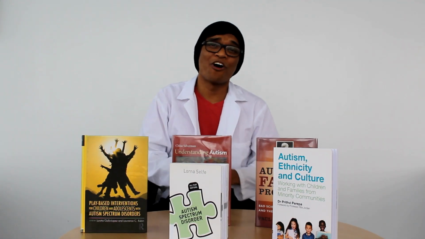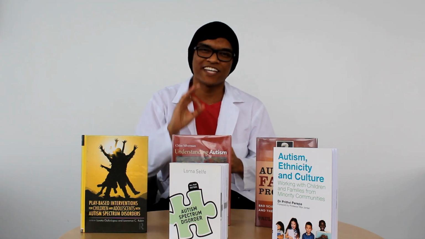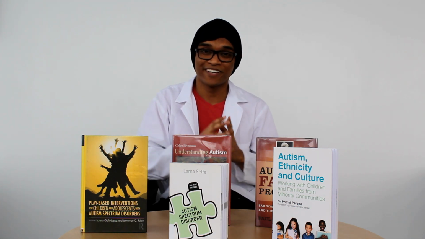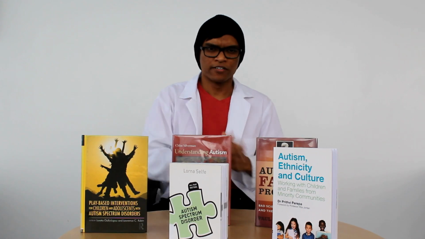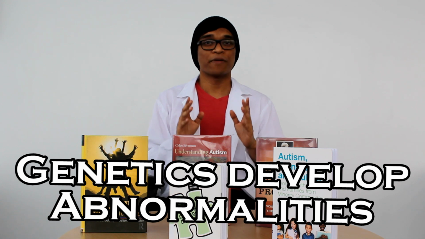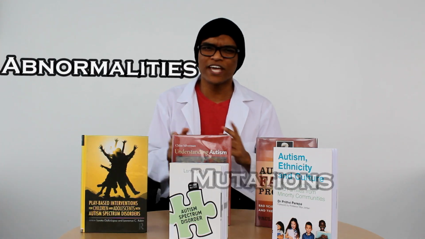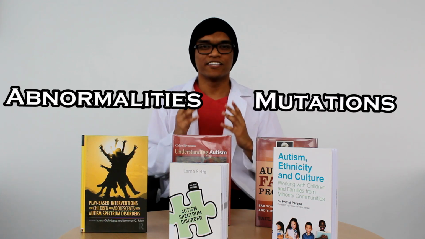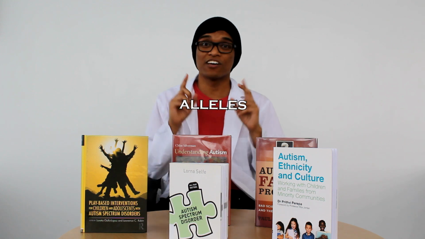So, this theory is all about the science. Particularly, we're talking about the biological genetic anomalies that cause autism. So, let's start talking about this theory. Number 1, the genetics develop abnormalities. So, the scientists focus on finding these abnormalities or mutations in an individual's genes. These genes are found specifically in the specific bands of the DNA known as alleles.